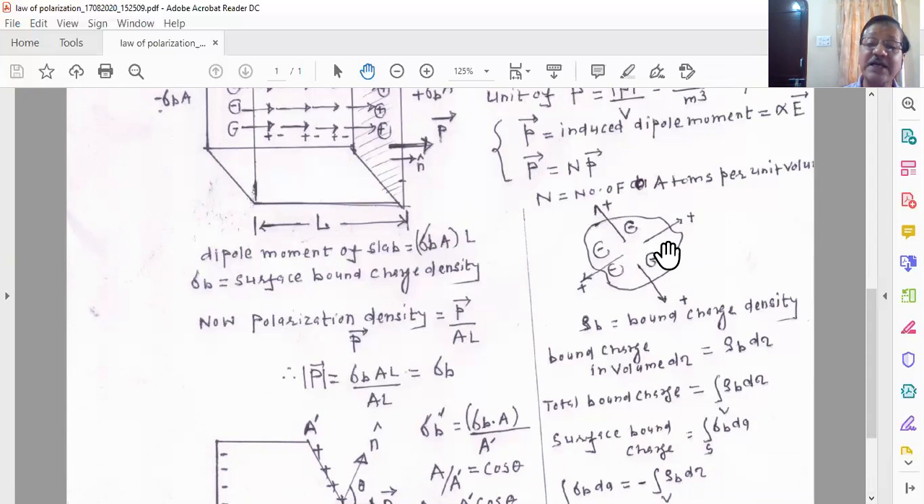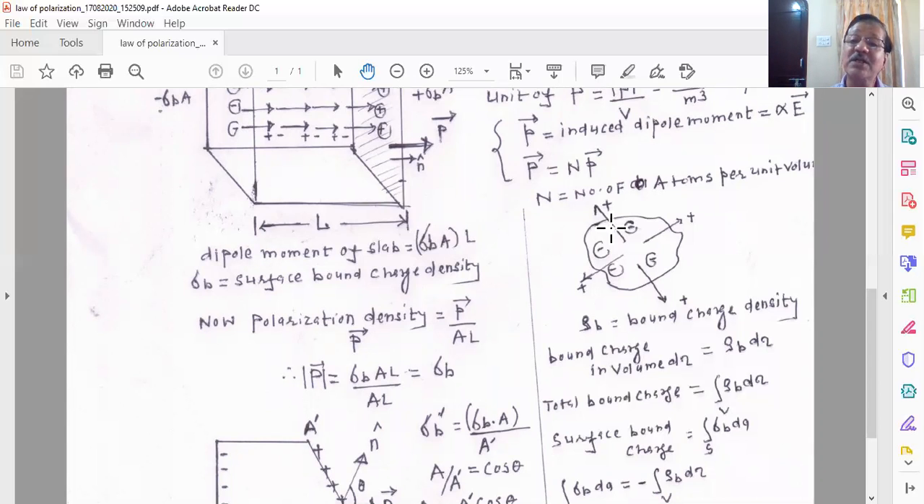And now you know that exactly opposite positive charges are produced over the surface. So now we want to calculate over the surface, so we require a surface charge density. The surface charge density, we know, is sigma. So if I take sigma b, that is the charge density per unit area, then for an area dA, it will be sigma b into dA.